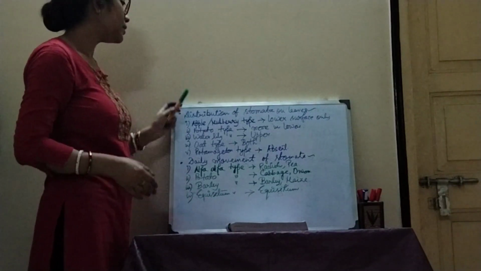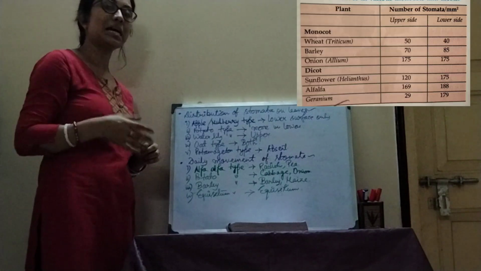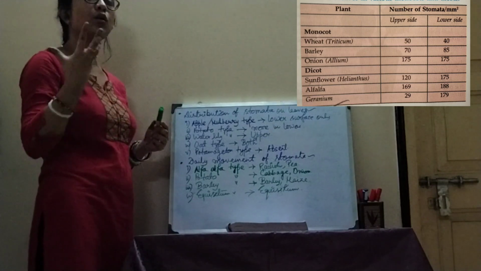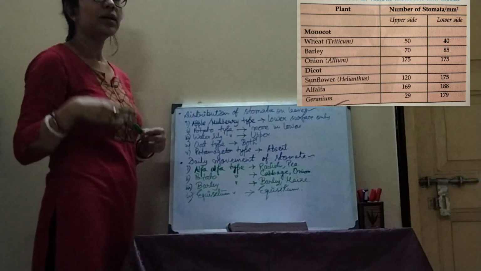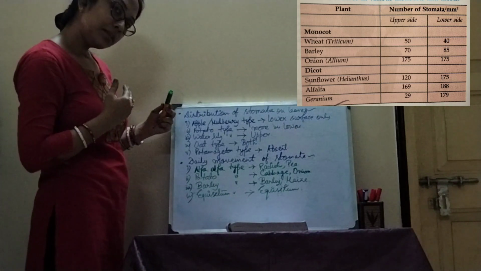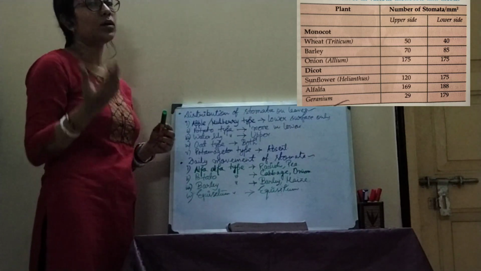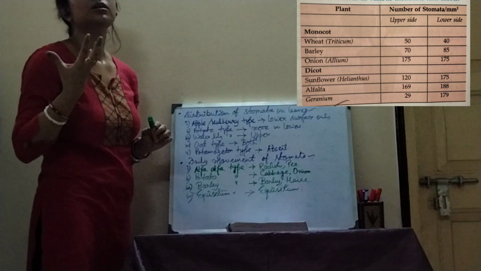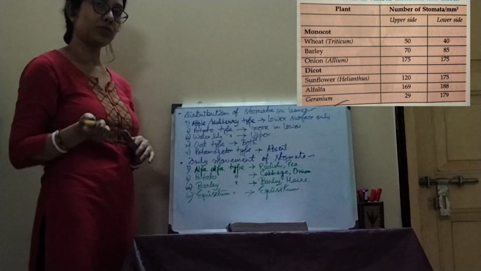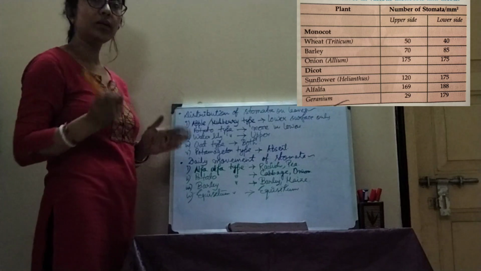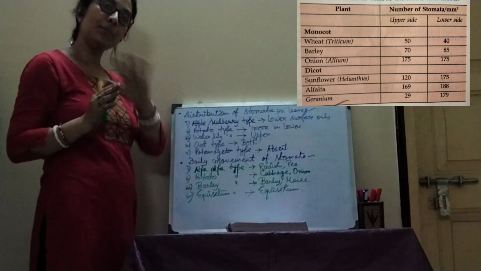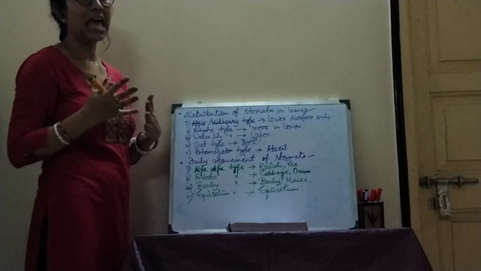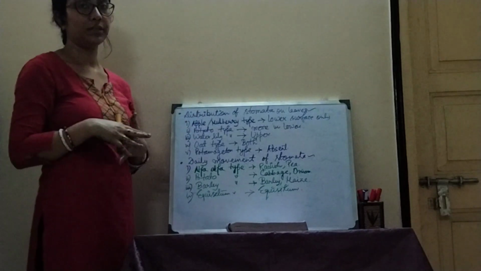The first one is apple or mulberry type. In this particular type, stomata is present only in the lower surface of the leaf. Which one? Apple or mulberry type. In case of the second one, potato type, the stomata is present in the upper and lower surface both, but in the lower surface the number is much more than the upper surface. In case of water lily type, stomata is present only on the upper surface. In case of oat type, both upper and lower surface have an equal number of stomata.